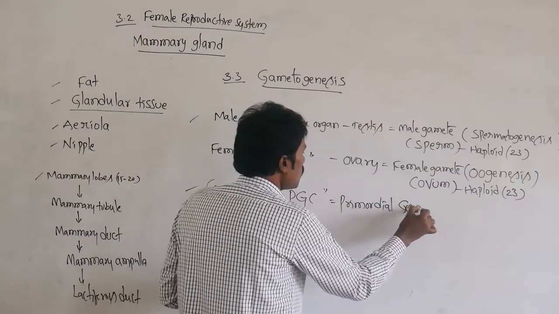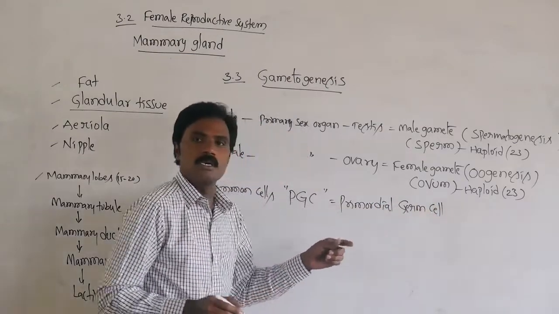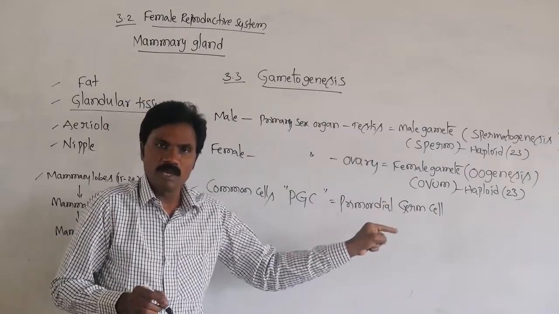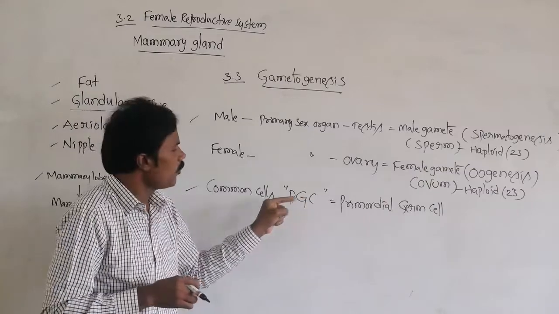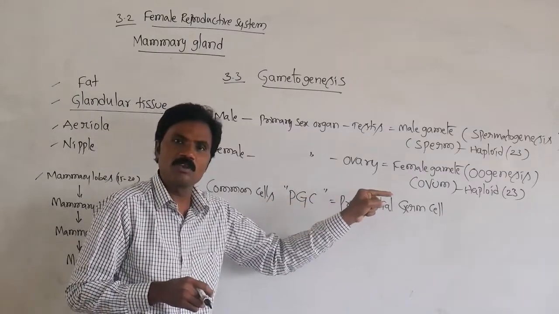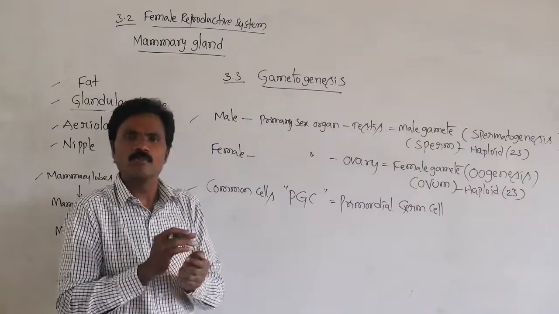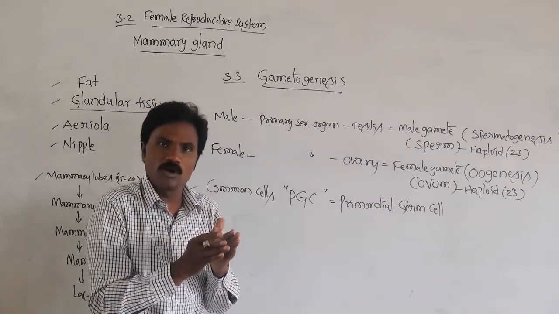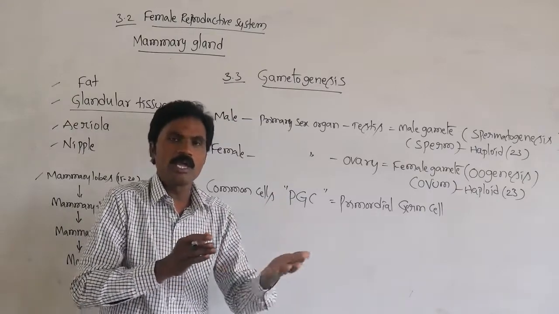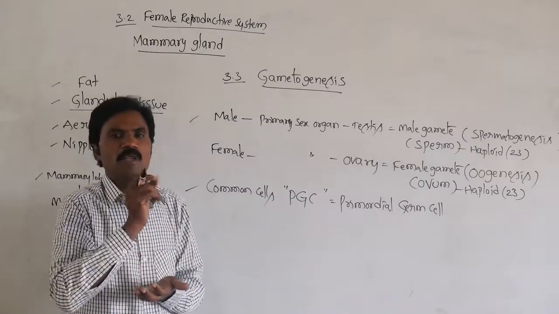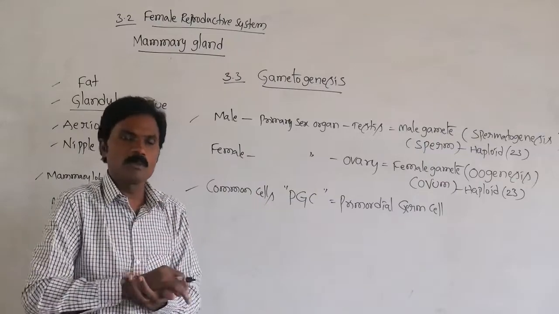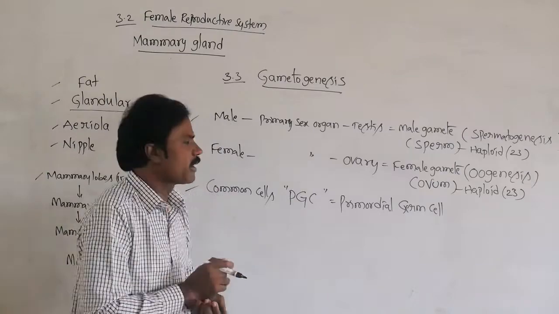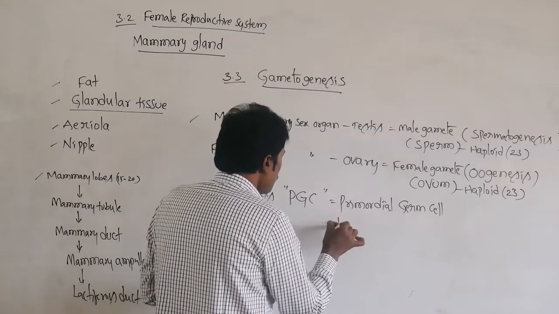Primordial germ cells are present in the male inside the seminiferous tubules, whereas in the female they are present inside the ovaries. So the common cells which are ready for gametogenesis are the primordial germ cells. What is the ploidy of primordial germ cells? Primordial germ cells are always in diploid condition.